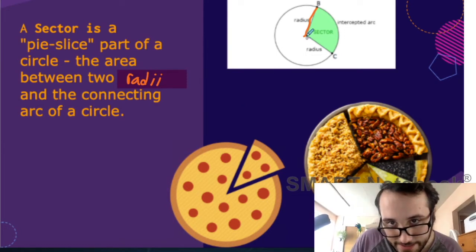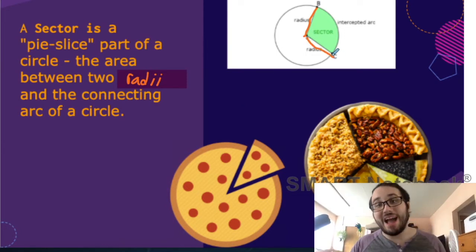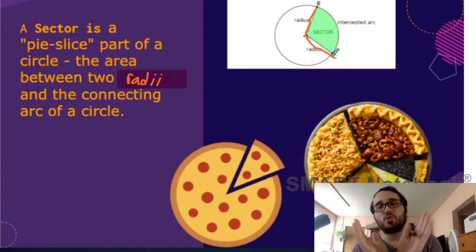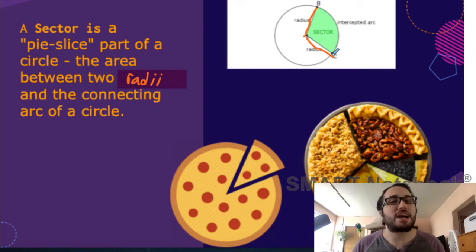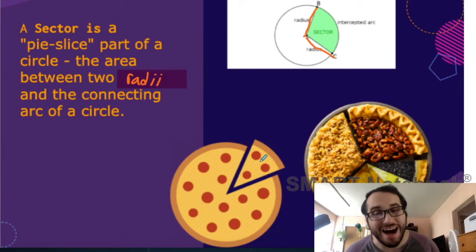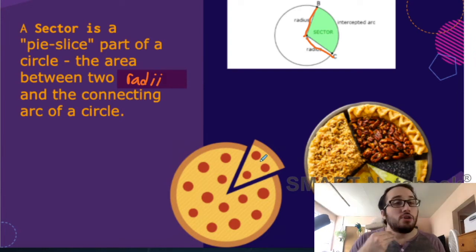Here's another radius. And those two radii, the plural of radius, kind of outline the wedge of a circle. Okay? And that is what we call a sector. All right? So you can see with pizza, it's like a pizza slice, or if you're talking about pie, they're pie slices. So when we talk about area of a sector, we're trying to find the area of these pie slices, which we have been doing, right?